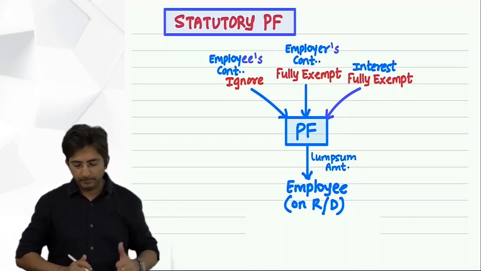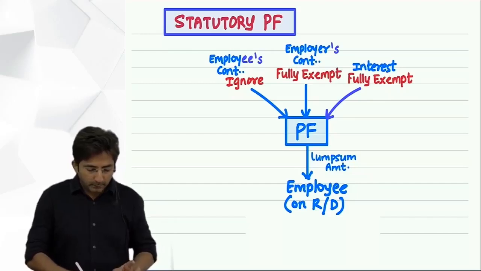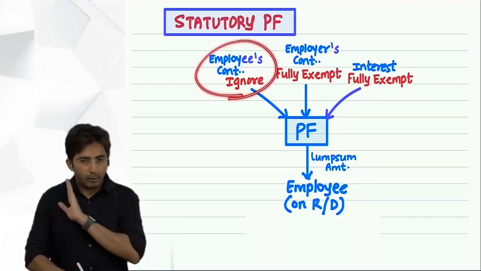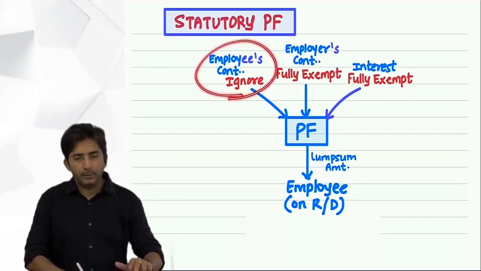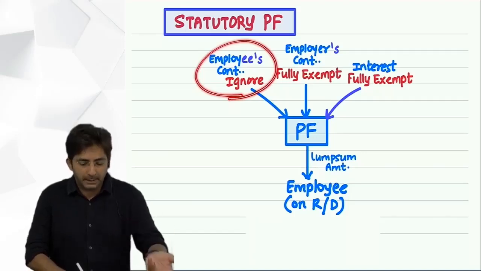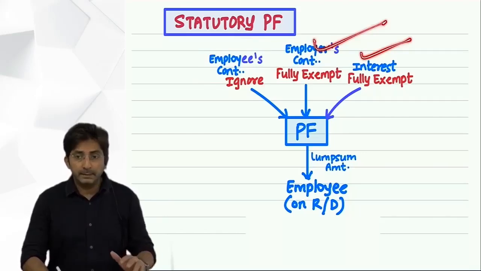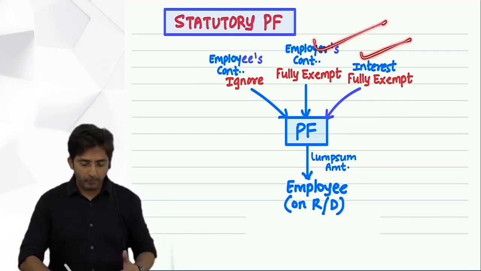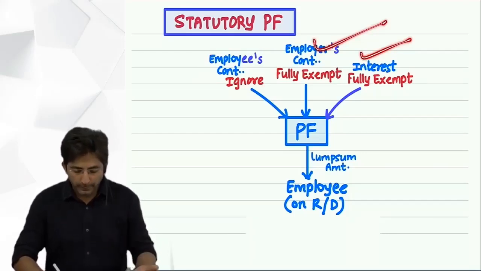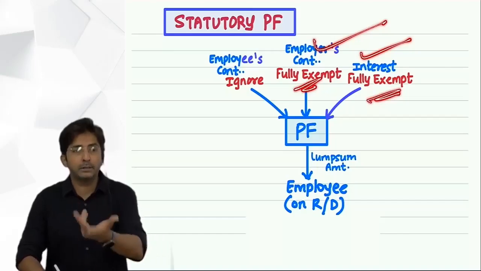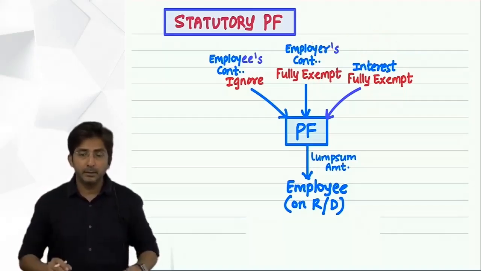Fully exempt. In short, this thing you will not record in the statement because it is automatically included in the basic salary. It is a part of basic salary. But these two things are not part of basic salary. These are separate items. Employer separately contributes for you. Interest is also separately deposited in your account. So these are separate items. So you have to record separately in the statement. Okay.